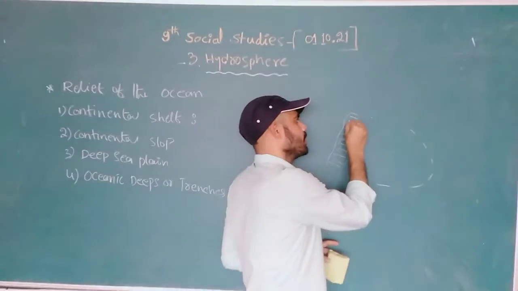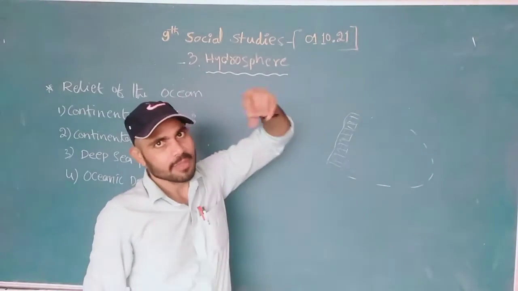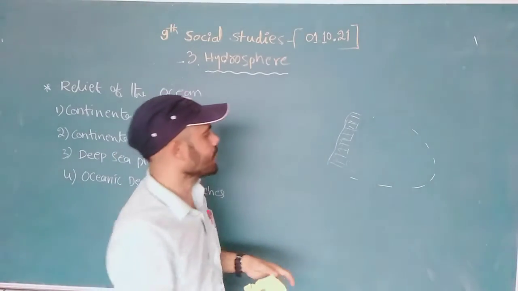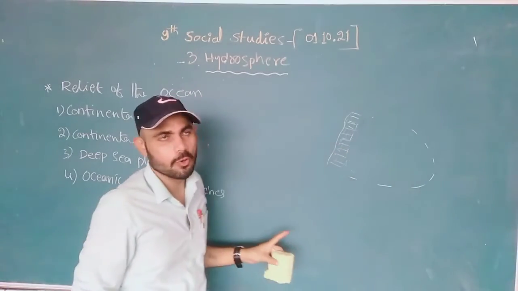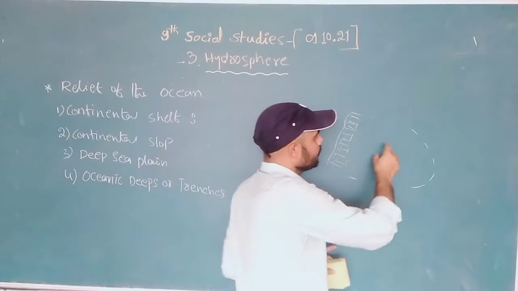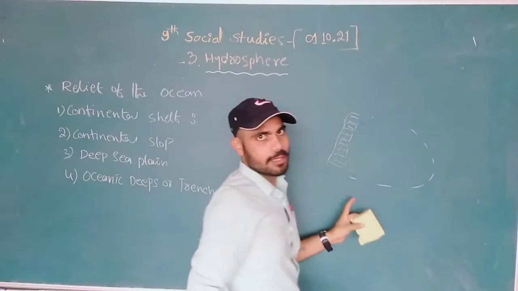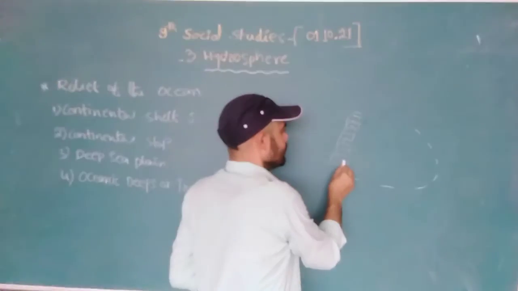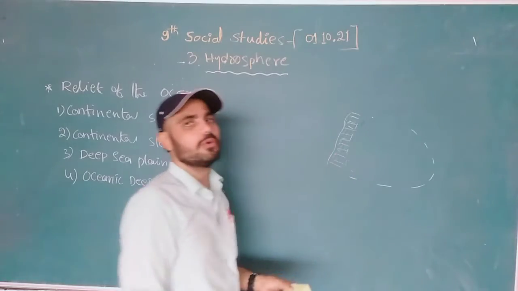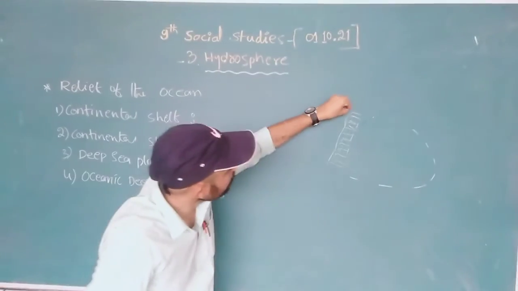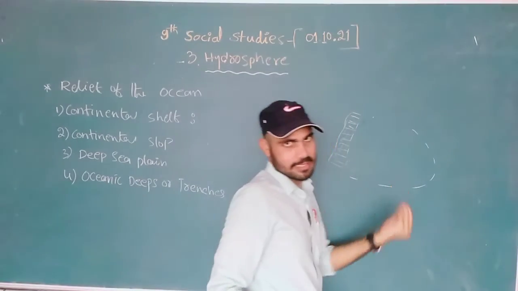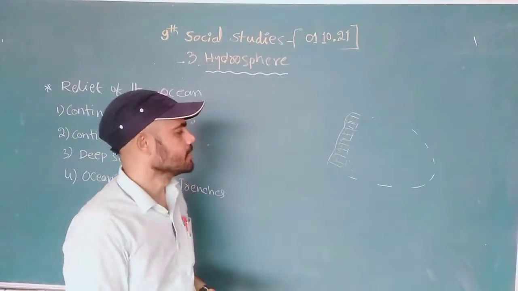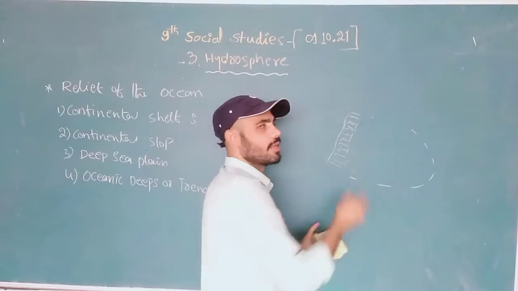This area is covered with water, but if we see it from a satellite, this area looks light blue, and the ocean looks dark blue. Why? Because this is the continental shelf. We don't have that much depth here, unlike in the middle of the trenches. That we call the continental shelf.